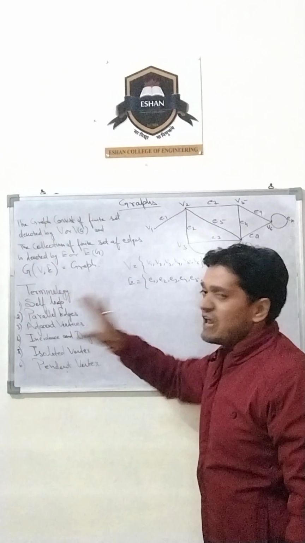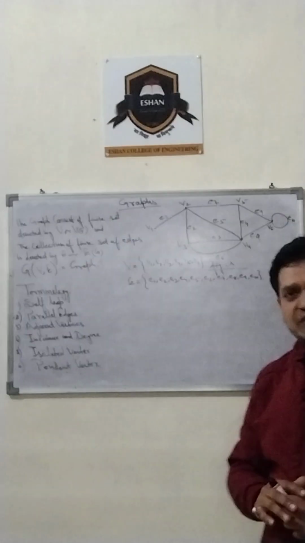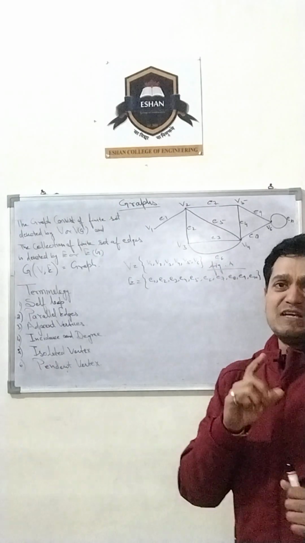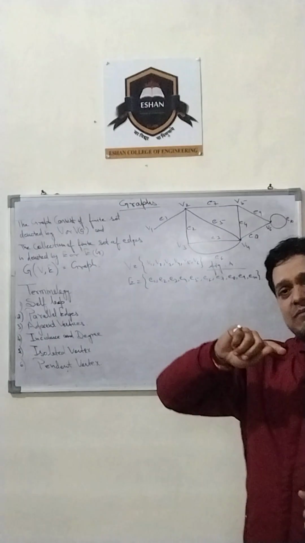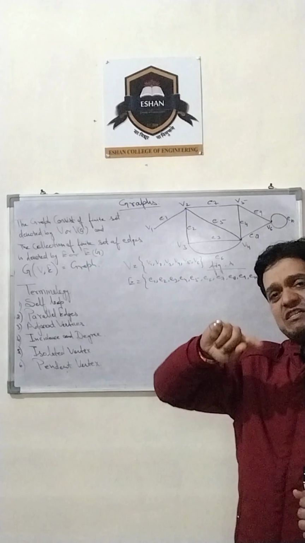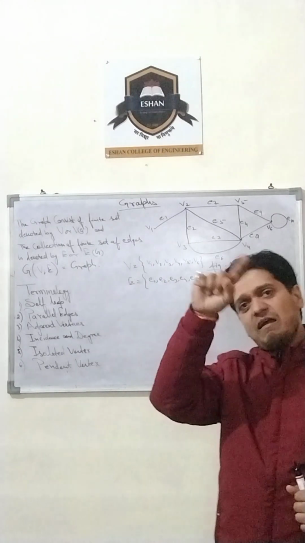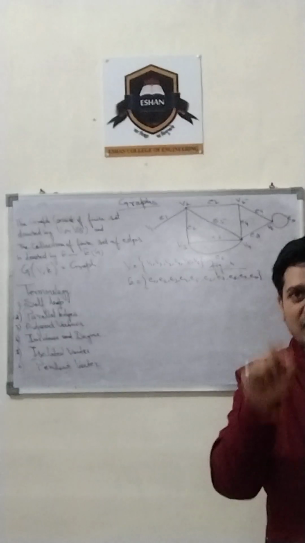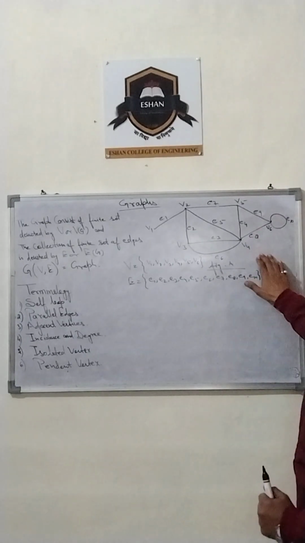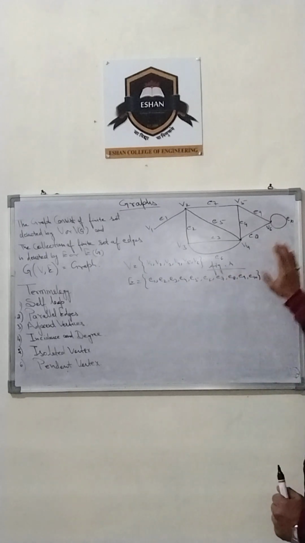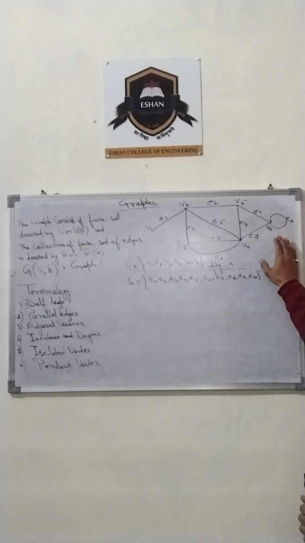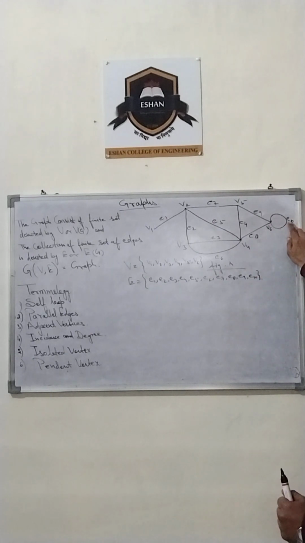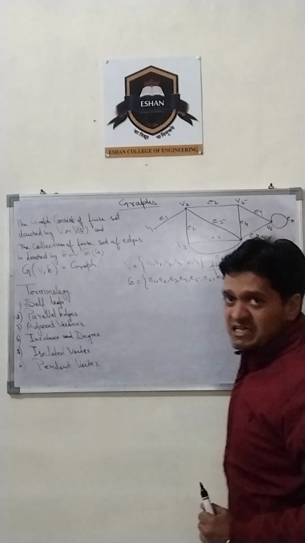Now, the first one is your self loop. What is a self loop? A self loop means a vertex having an edge that starts from that particular vertex and comes back to that same vertex. In this figure, which edge is creating the self loop?